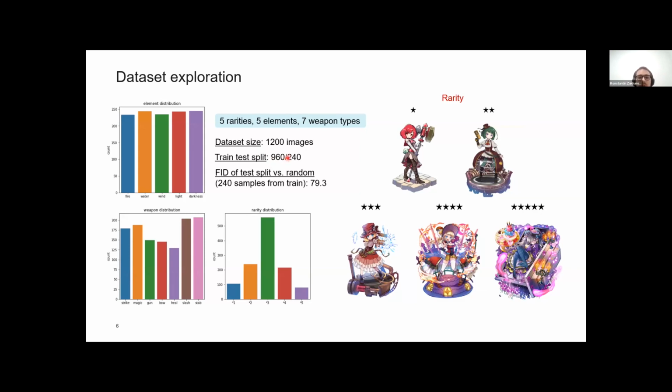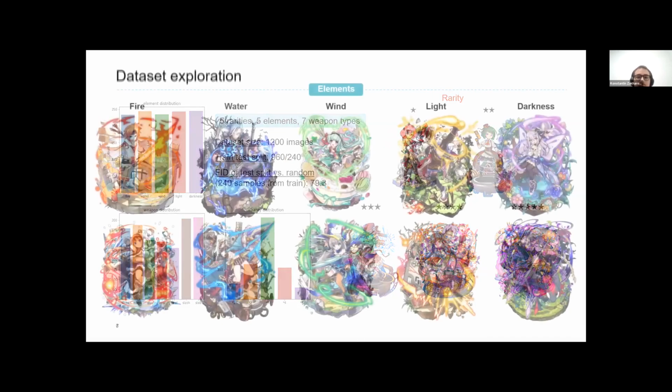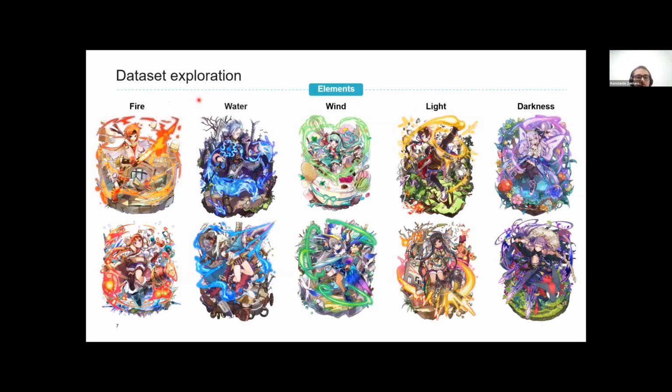Also, each character in the dataset had some features, such as element, weapon, and rarity. You can see the rarity on the left. As the rarity increases, the amount of detail on the character image rises. And the element describes the primary color of the image. So fire is red, water is blue, and so on.